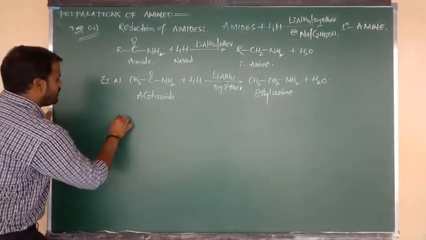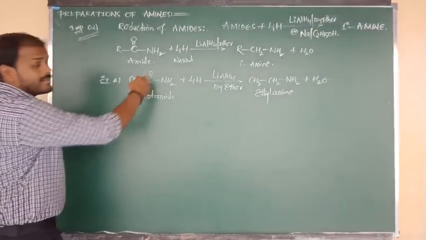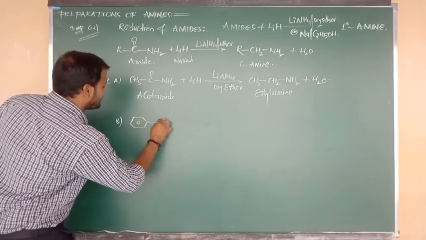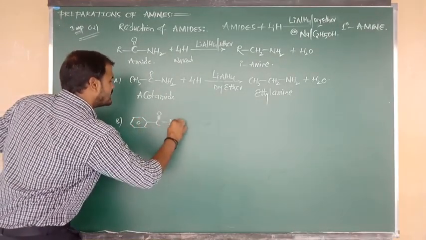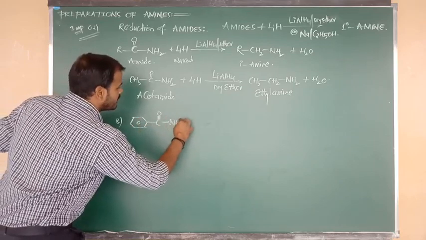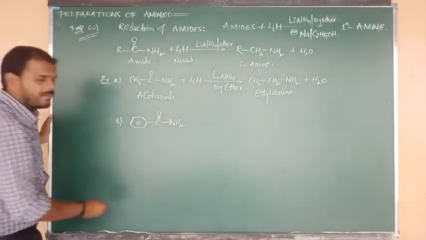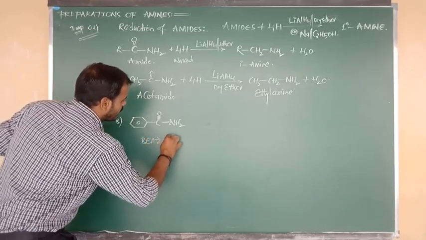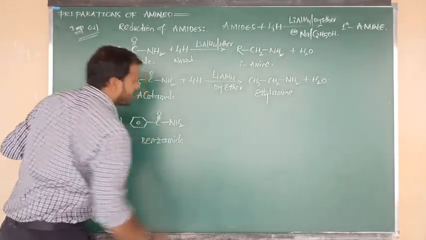Example B, this is the amide, an aliphatic amide. Now let me consider an aromatic amide; in that place we can write C6H5, or otherwise directly the benzene ring. Benzene bonded to C double bond O NH2. The name of this compound is benzamide.